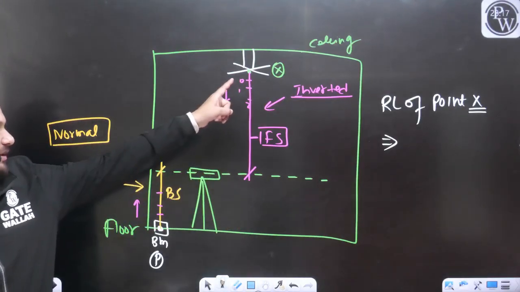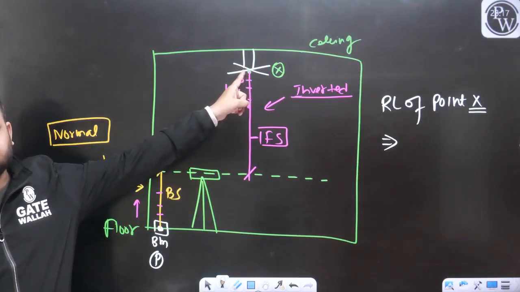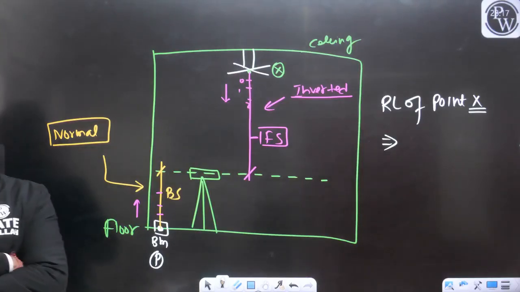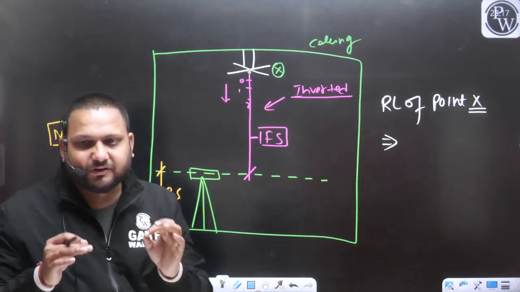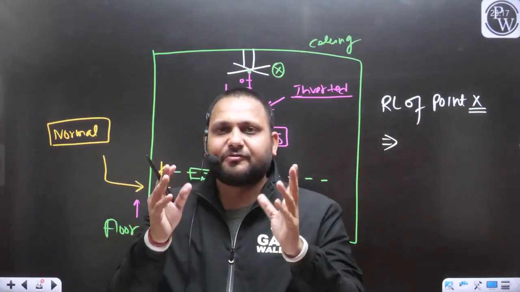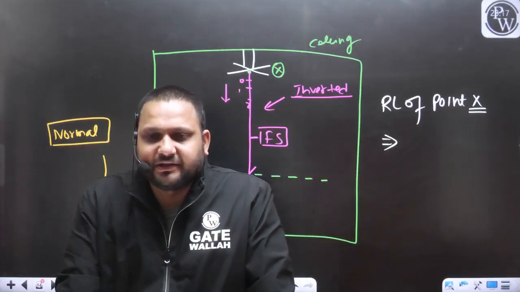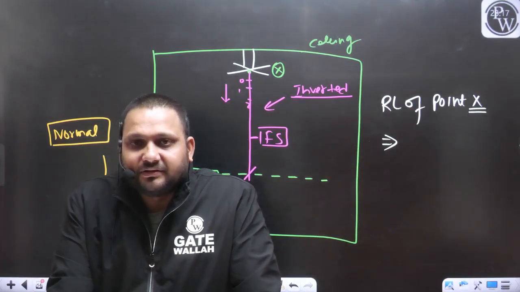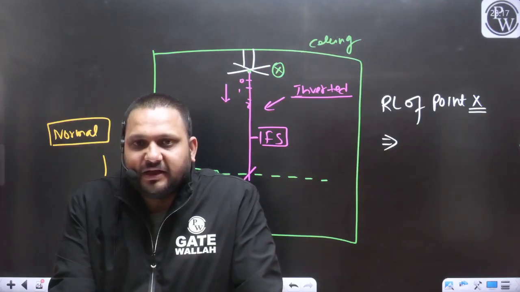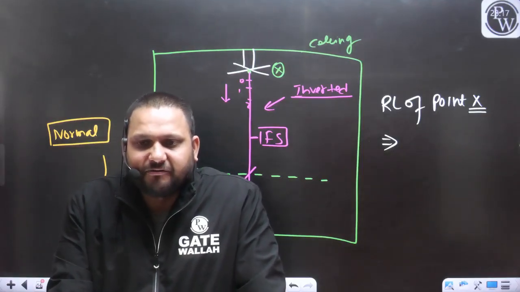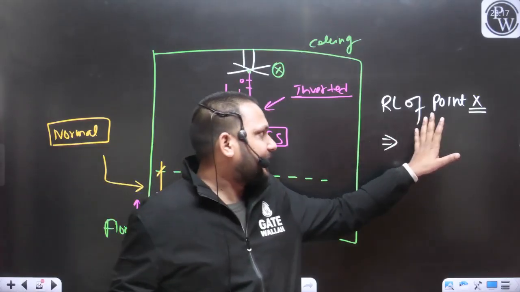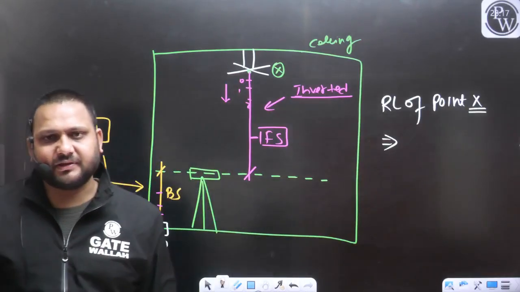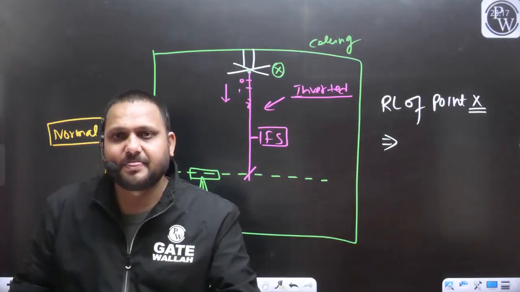I want to measure the vertical distance of this X from the mean sea level. Again I am repeating, whenever I talk about the RL, I want measurement from the mean sea level. How many times should I repeat the same thing? If I am using the term RL, we have to take the vertical distance measurement from the mean sea level.